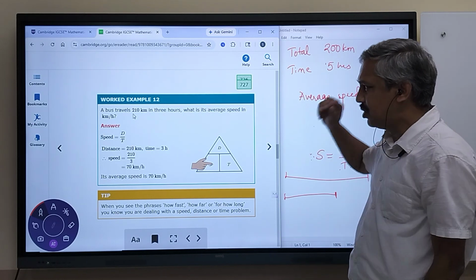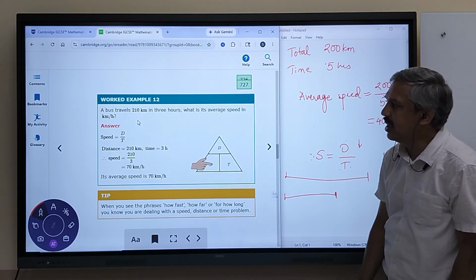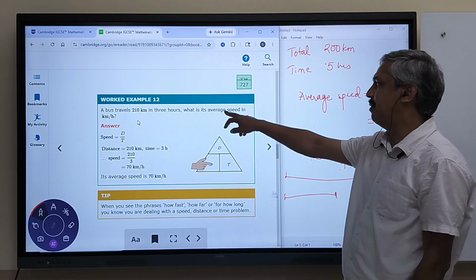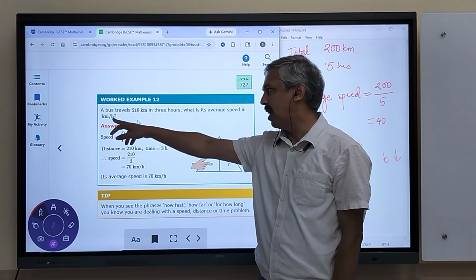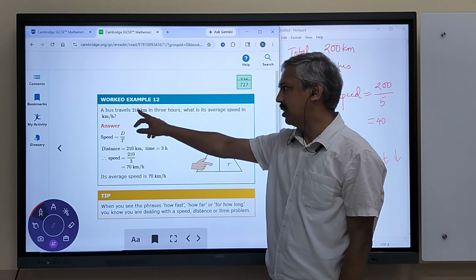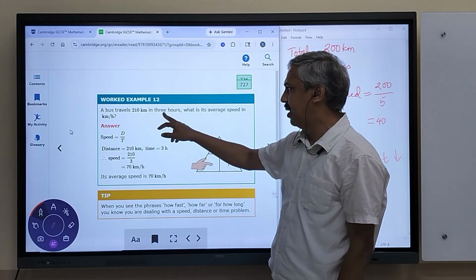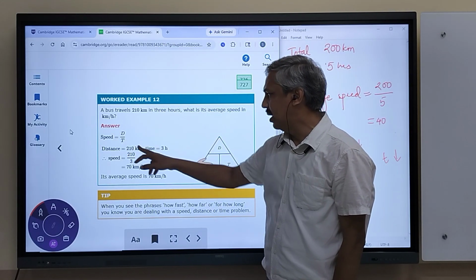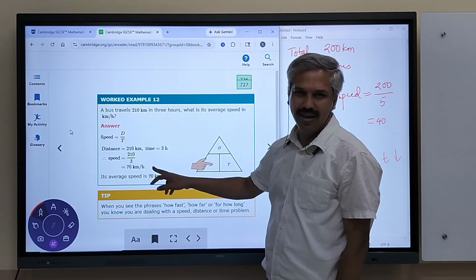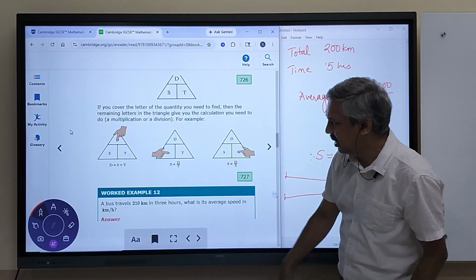A bus travels 210 kilometers in 3 hours. What is the average speed of the bus in kilometers per hour? 210 kilometers is the distance, 3 hours is the time. 210 upon 3 is 70 kilometers per hour. This is just far too easy.